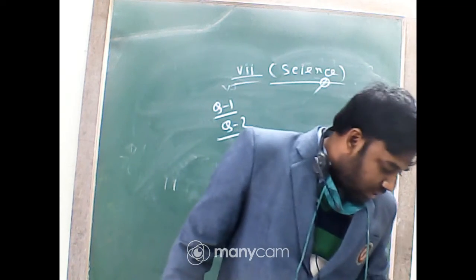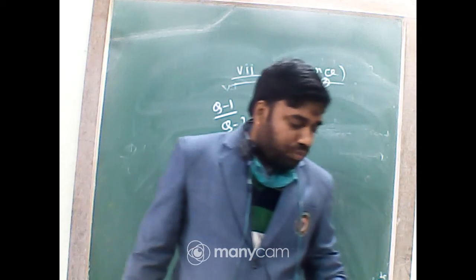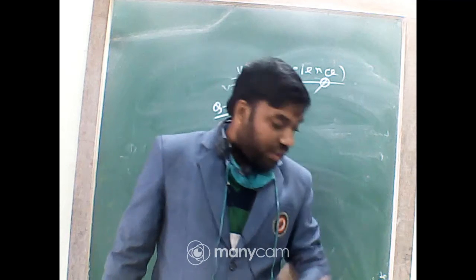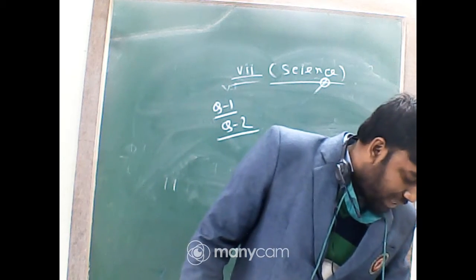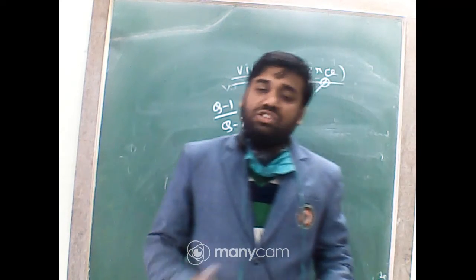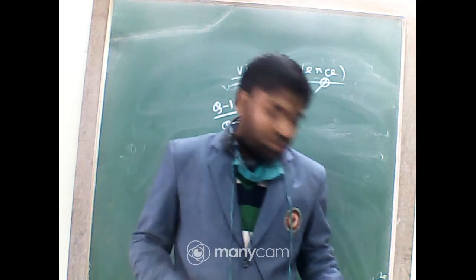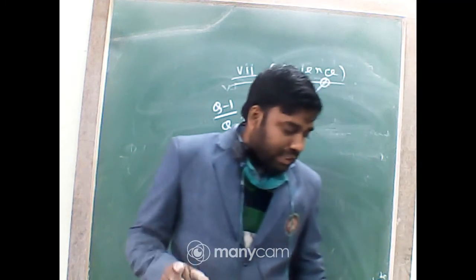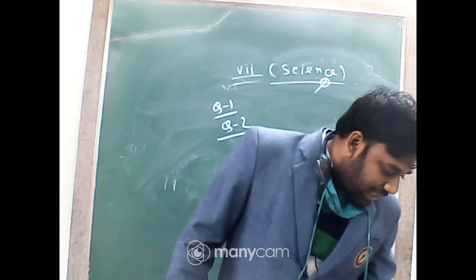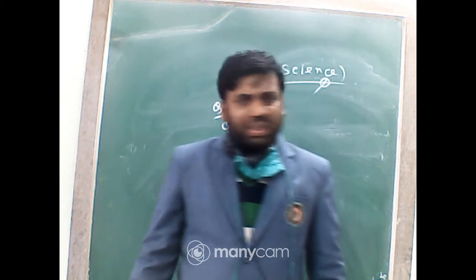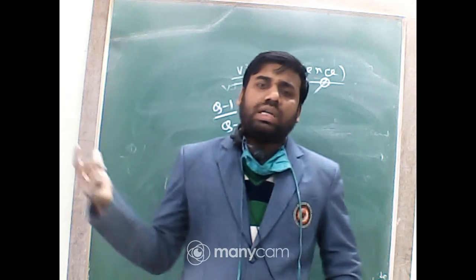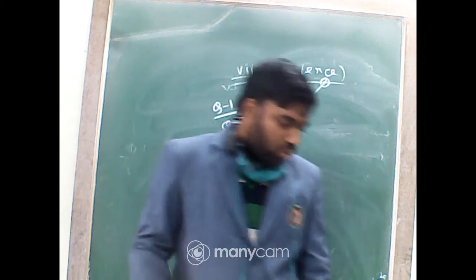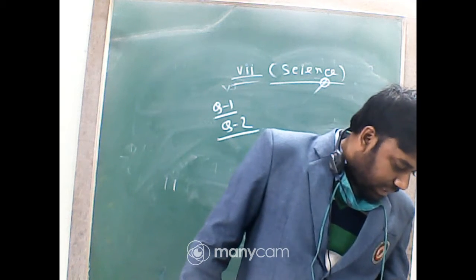Next, every object moves with a constant speed. It is not mandatory, so it is an incorrect statement. Third, distance between two cities is measured in kilometers. It is right, like from Bardhaman to Kolkata it is 100 kilometers, so it is correct.